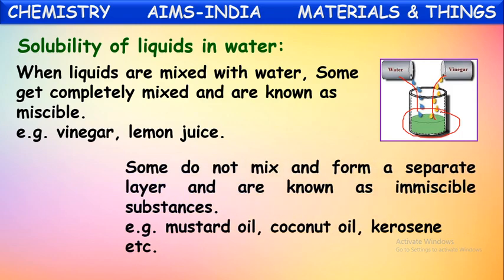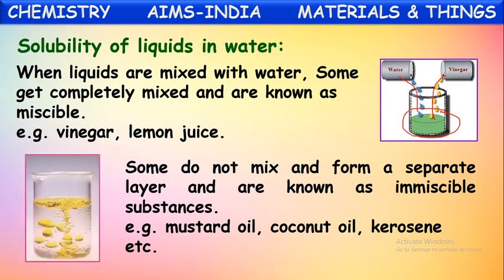There will be some other liquids. Those do not mix and form a separate layer. Those liquids are called immiscible liquids. Immiscible means which do not mix. Some liquids do not mix with water and they form two separate layers. Such liquids are called immiscible liquids. For example, oils, mostly mustard oil, coconut oil, such kinds of oils do not mix with water. Some petroleum products also, like kerosene, petrol, diesel, do not mix with water.